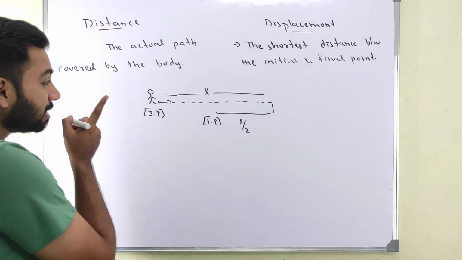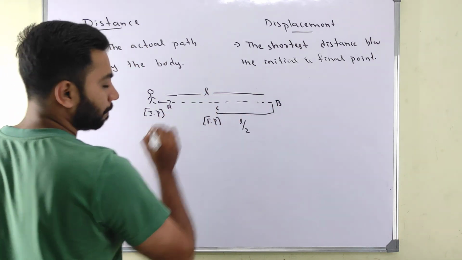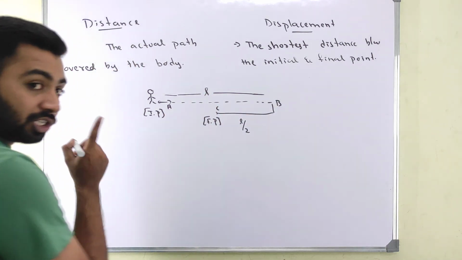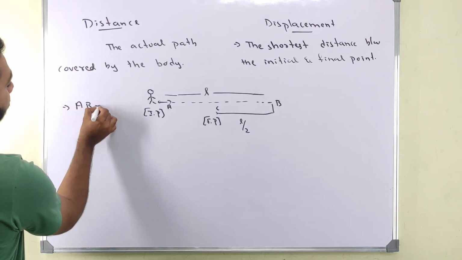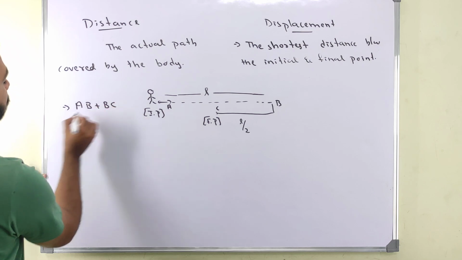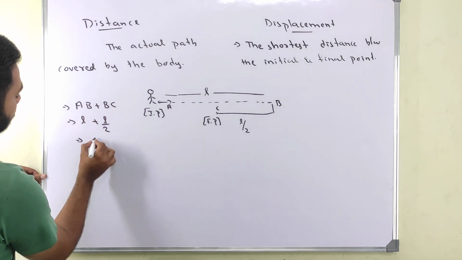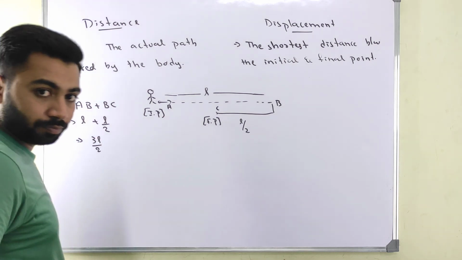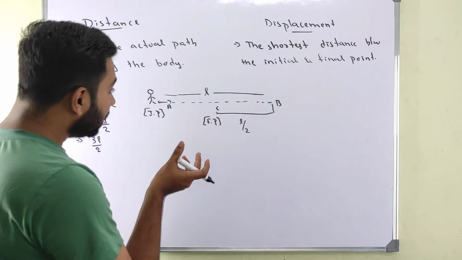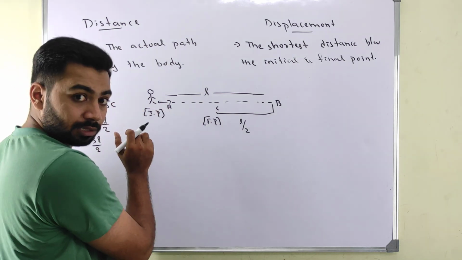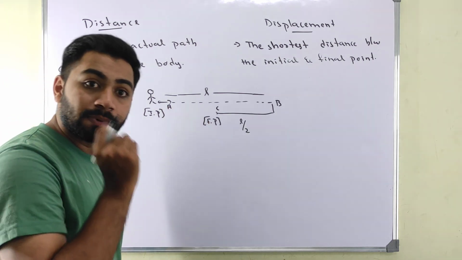If you ask what is the distance here, let's say A, B, C. So here the actual distance of this person is distance AB plus BC, which means distance L plus L by 2, which is equal to 3L by 2. But when you ask displacement, if you say it is the shortest distance, this shortest distance is only our displacement.